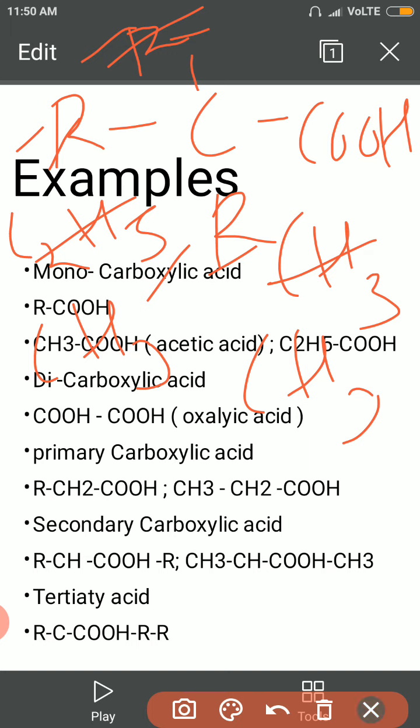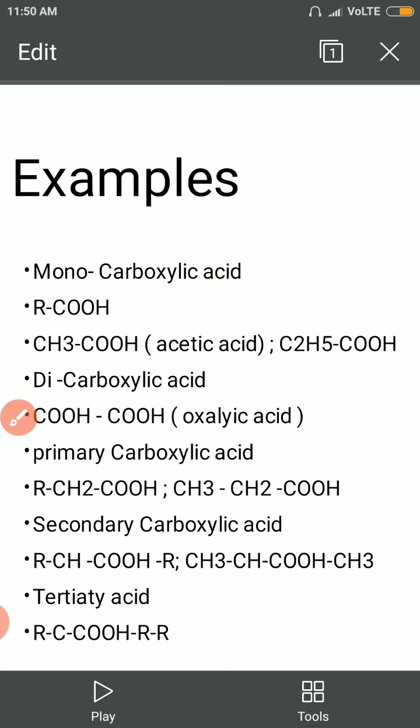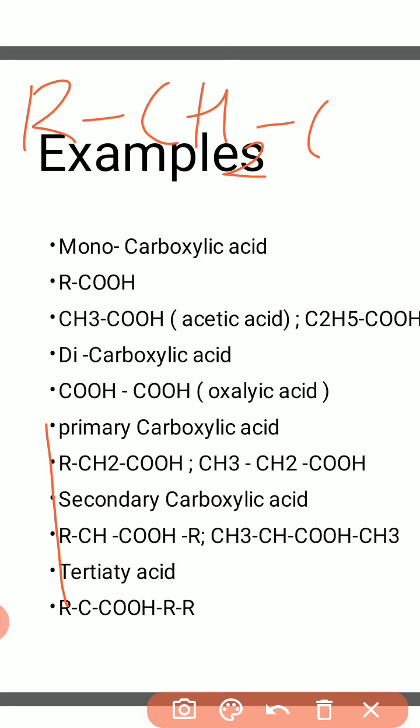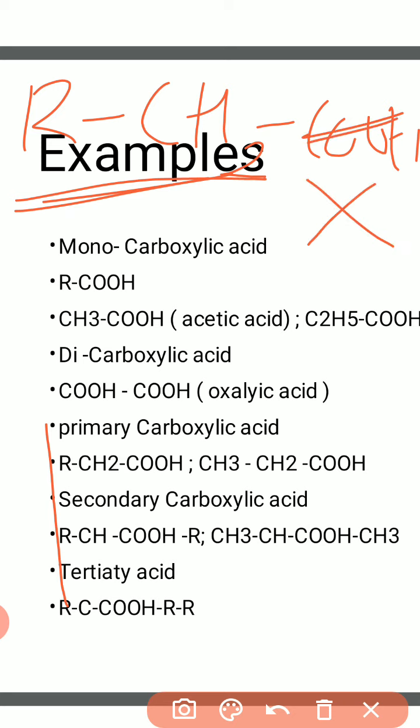Understand? Now again I repeat this one part, that is primary, secondary and tertiary. Now the example of primary is RCH2COH. This RCH2 is the important part. Now if another functional group, that is the halides functional group, COH will be replaced, that is the X will be attached.